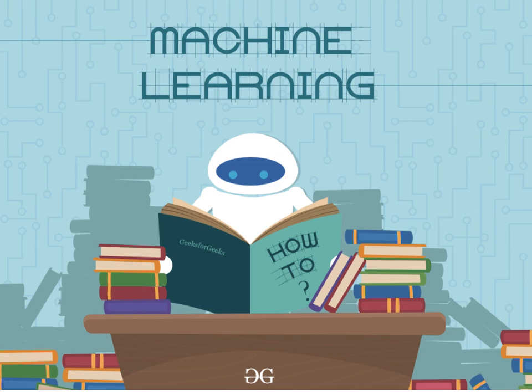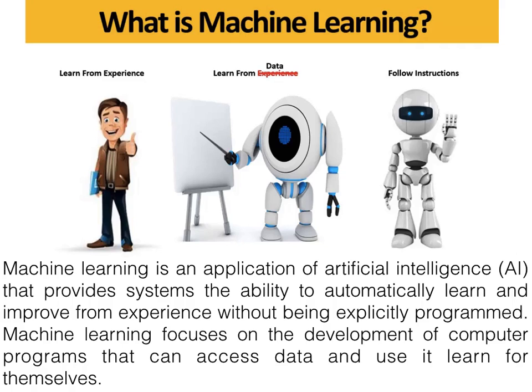So what you're doing is learning from past experience in order to perform better in the future. When a computer does this, it is called machine learning. You are letting the computer learn from the past experience or the data which is available. Okay, now what is machine learning? A human learns from experience, and a machine learns from data and then follows instructions.